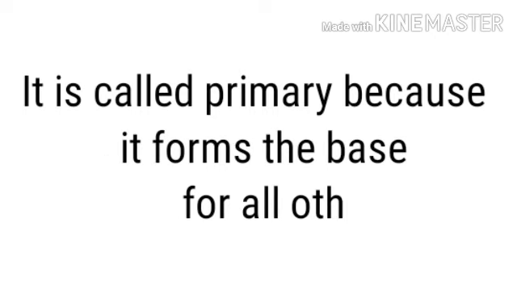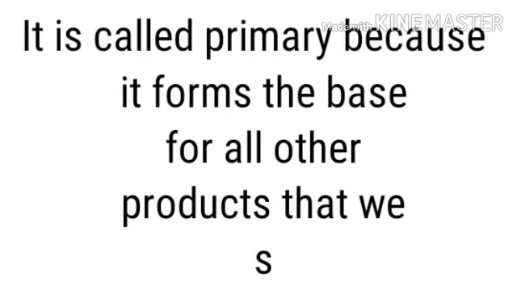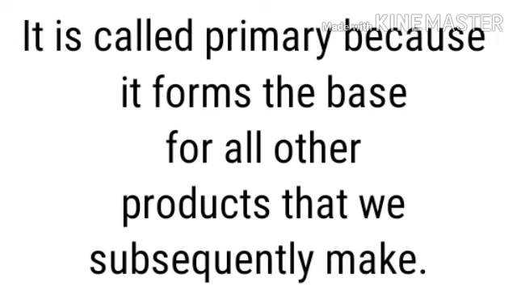Other sectors, especially the secondary sector or industrial sector, use these primary sector products, the natural products, as raw materials for their production purpose. Using these raw materials in the form of natural resources, they convert them into a finished product in the manufacturing industries.